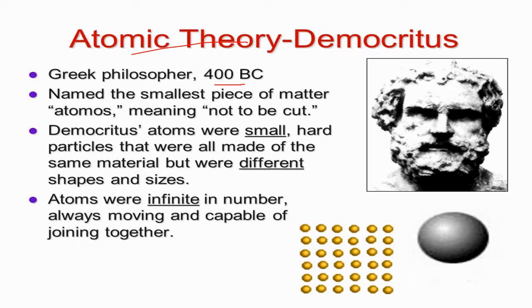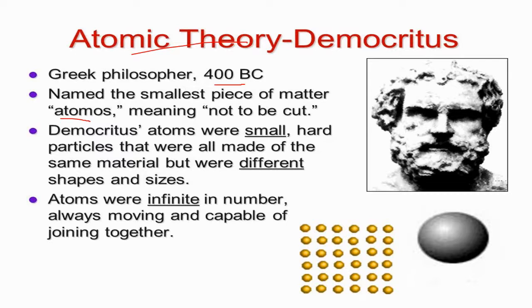It cannot be divided into further particles. The atom is the smallest unit of matter, and hence it cannot be cut further.